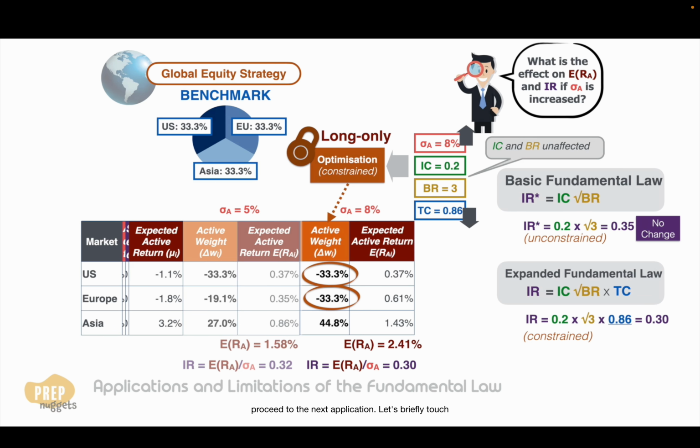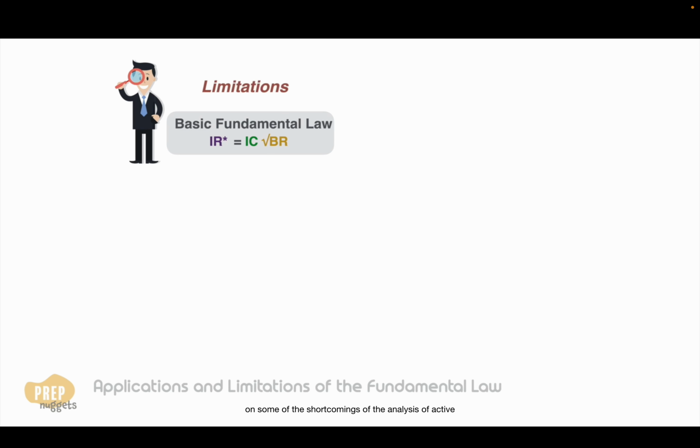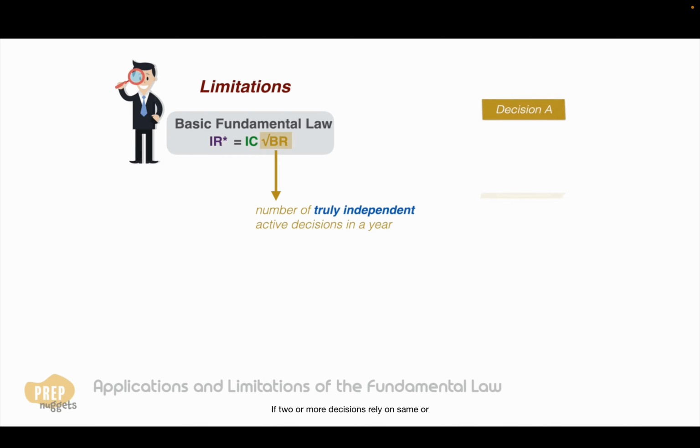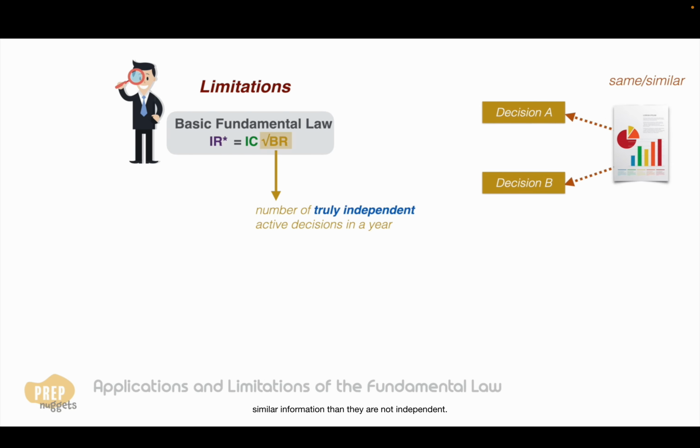Before we proceed to the next application, let's briefly touch on some of the shortcomings of the analysis of active performance using the fundamental law. First, the breadth of a strategy is meant to measure the number of truly independent decisions that an active manager makes in a year. If 2 or more decisions rely on same or similar information, then they are not independent.